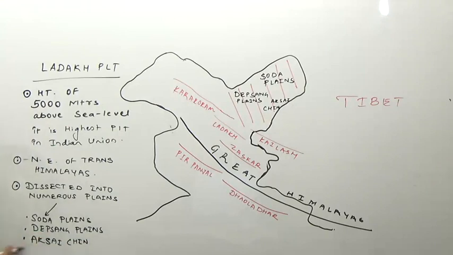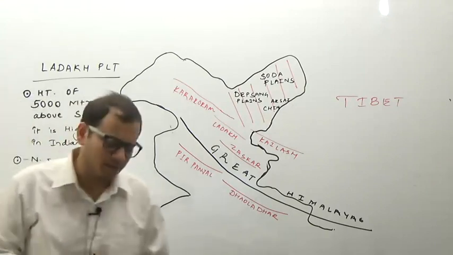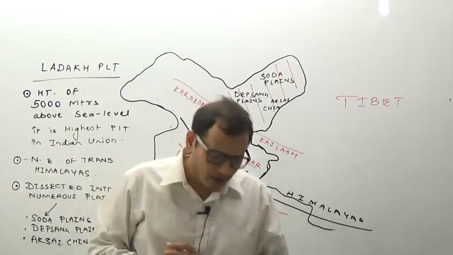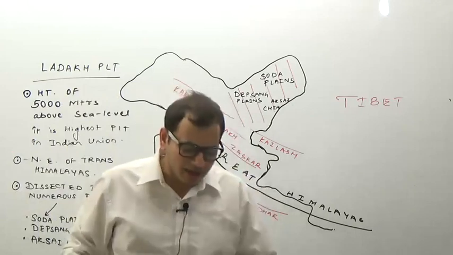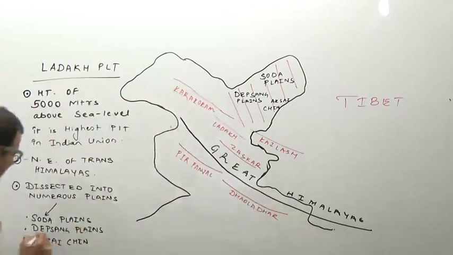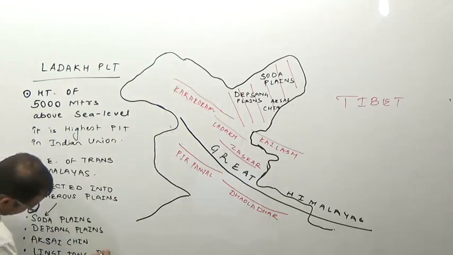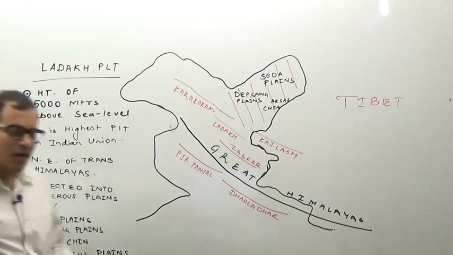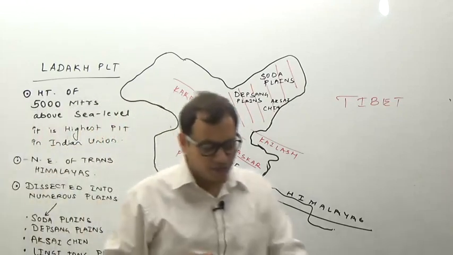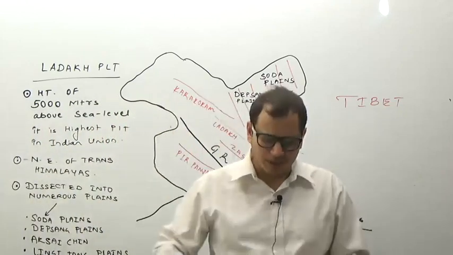If you want to remember, you remember, but if you don't want to remember, it's up to you, because these are not that important, but if you want, it's Lingi Tang plains. But keep in mind Soda, Depsang and Aksai Chin region. So it is divided into numerous plains here.